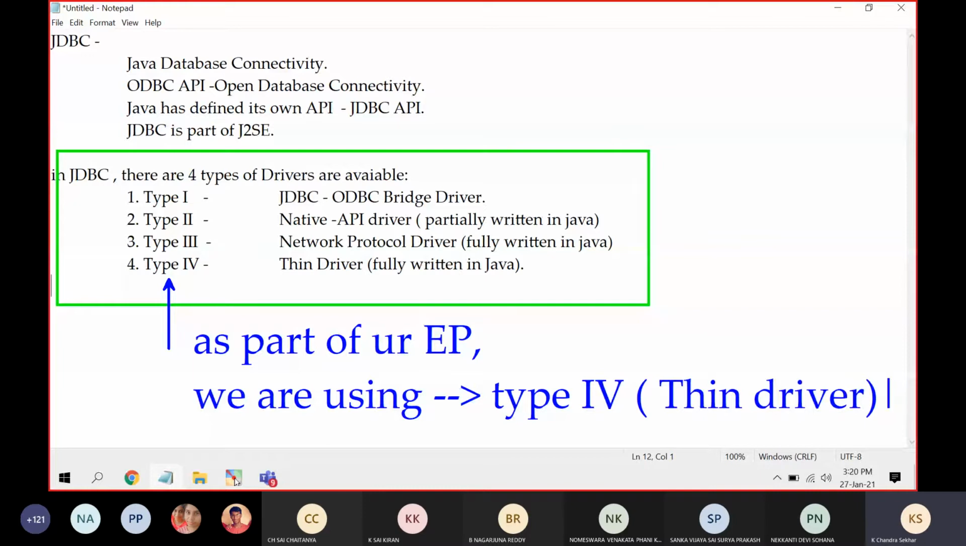This is for your information. So if you want to establish a connection between your Java application or your Java project to a database, we can use any one of the drivers depending upon the requirement and the type of web application you are developing. Any one of the drivers you can use. So as part of our EP, we are going to use this driver.